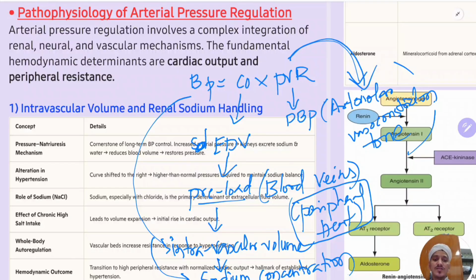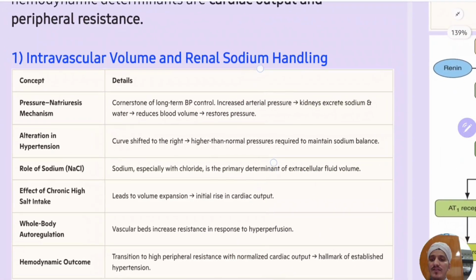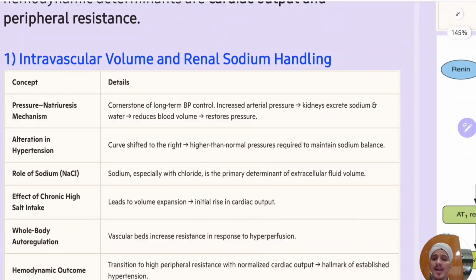So this we will learn first: the intravascular volume and renal sodium handling, and arteriolar tone. The renal, neural, and vascular mechanisms will alter these things only, and they will cause changes in the BP. So let us learn intravascular volume and renal sodium handling.